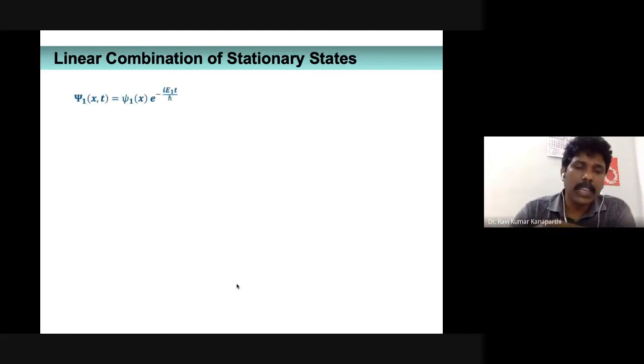Now for this, I'm just considering two stationary states. One is psi 1 of x comma t, which is nothing but psi 1 of x multiplied by e raised to minus iE1t by h cross.